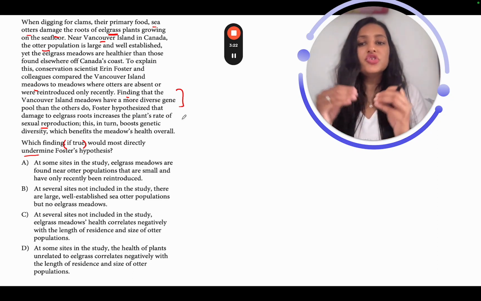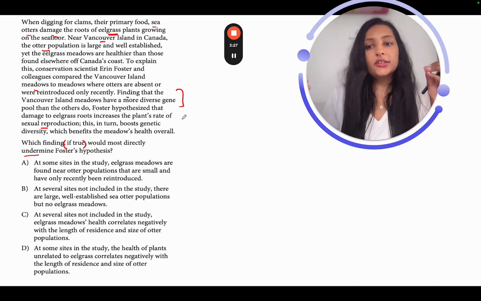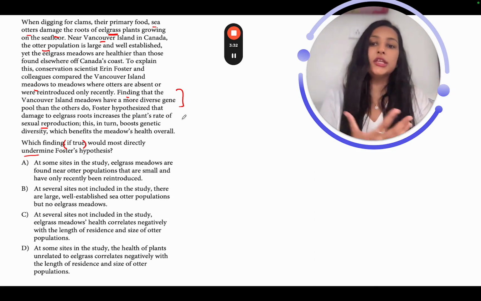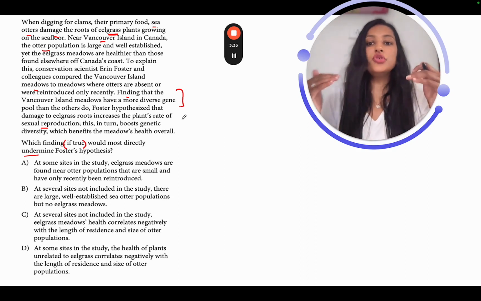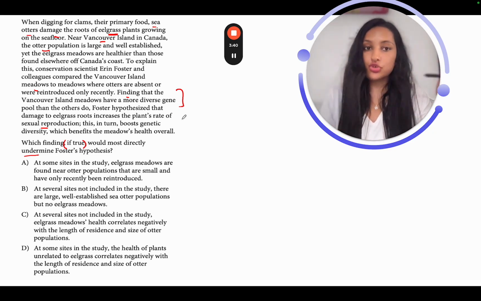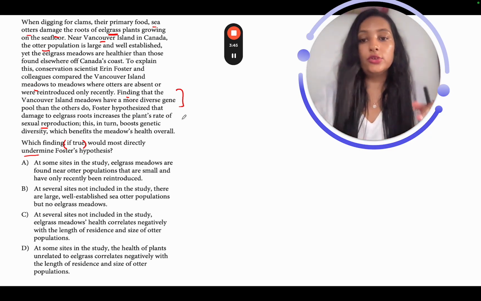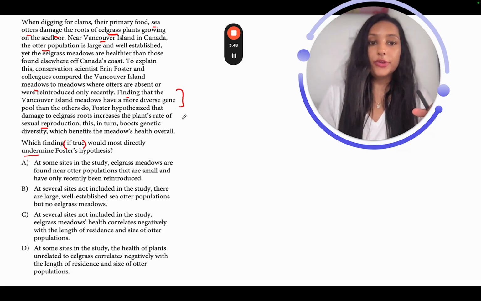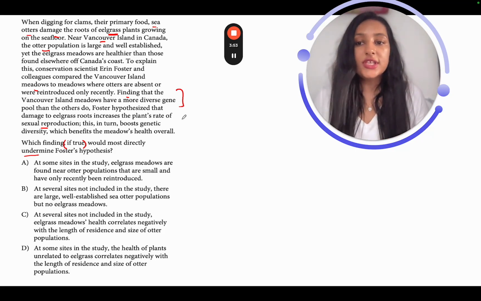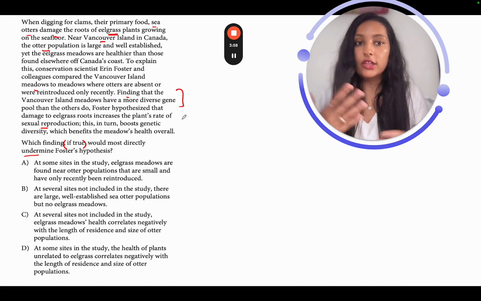So overall, if I have to create a crux out of this hypothesis, I would say that when damage to eelgrass roots is done, a positive impact is seen on the plant. So damage to eelgrass roots is good for the plant's overall health, the meadow's overall health. Right? Now, in order to undermine or weaken this, what do I need to do? I need to say that Foster is wrong, right? I need to say that there's some problem with his hypothesis, which basically means that I have to say that the damage to eelgrass roots is not good for the meadow's health overall.